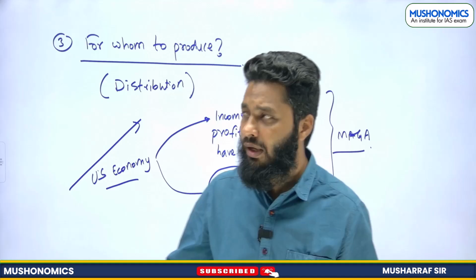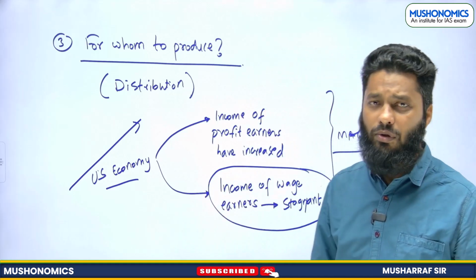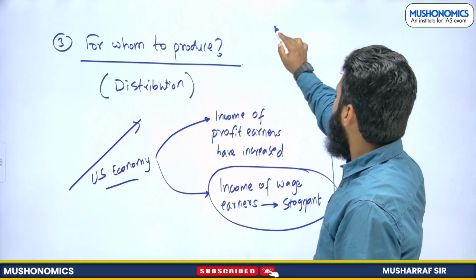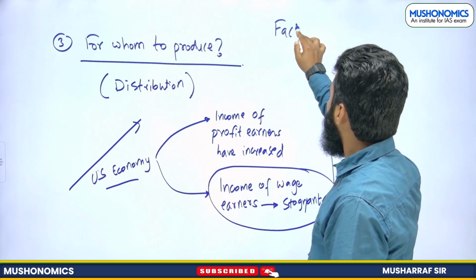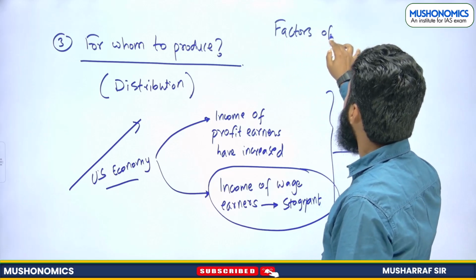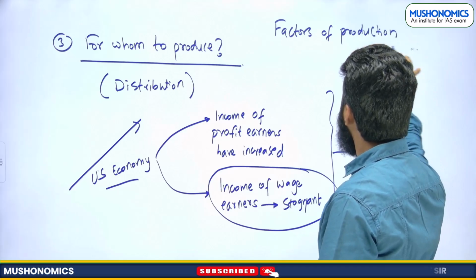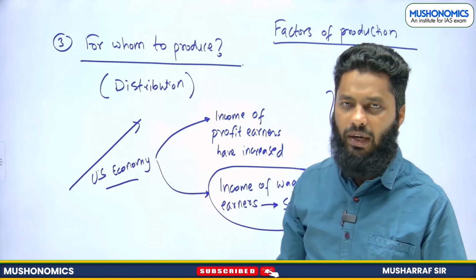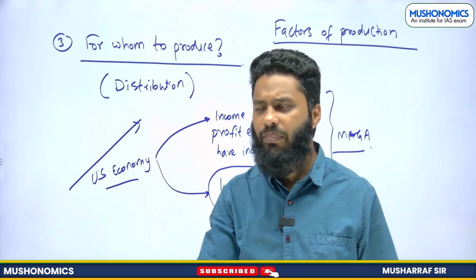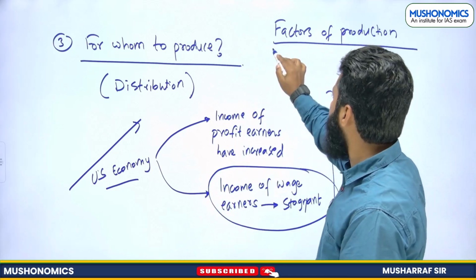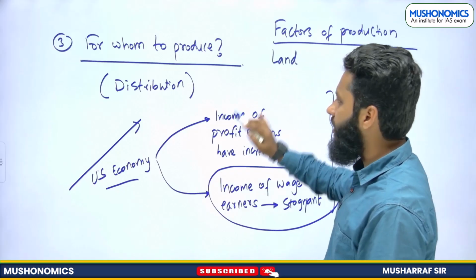For example, at one point of time, we have also talked about the factors of production. What things are needed for production activity, right? Primary things. For example, you need premises, so you need land, any area, real or virtual.